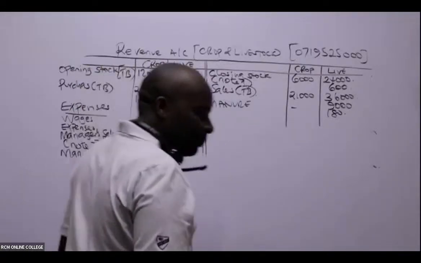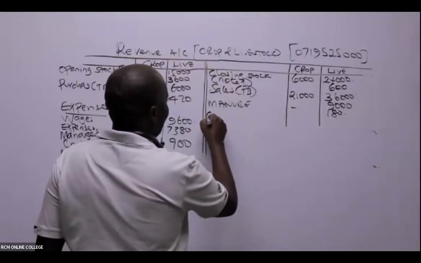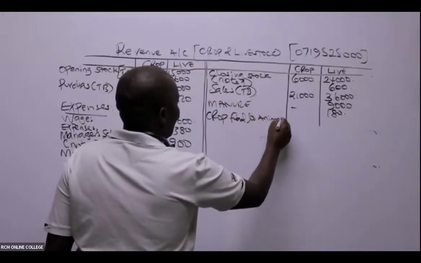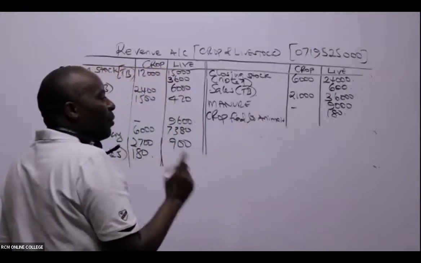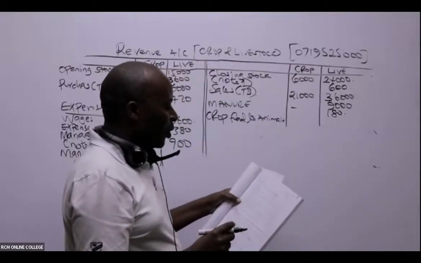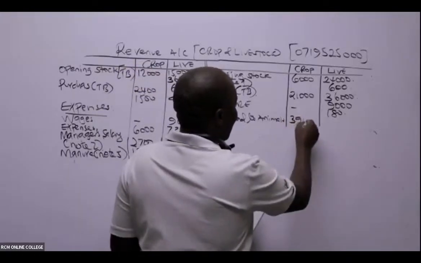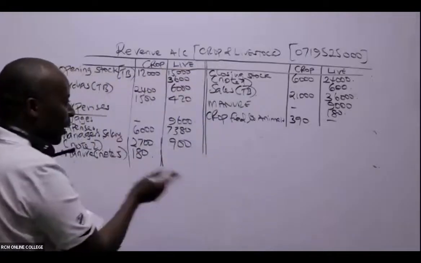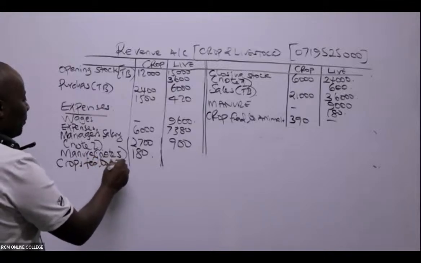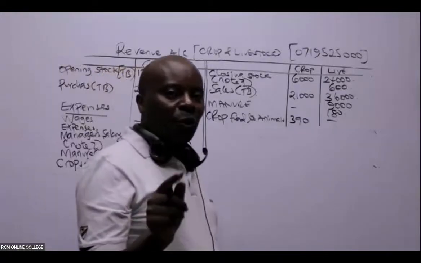So remember, you can use any name. So in this case, crop fed to animals. And DR moon is telling me that this crop is an output from the crops here. All right. Because the figures are in thousands, you're going to capture this as 390. Then of course, it has to appear in both. So we have here crops fed to animals. To animals, this is an input.